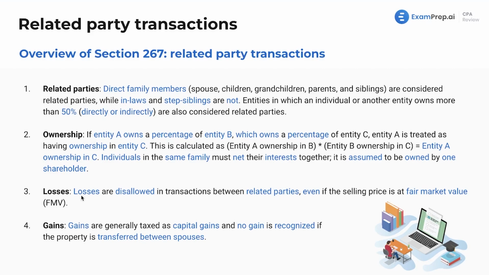Losses are disallowed in transactions between related parties because losses are good for you as a taxpayer. Obviously, they're not good for businesses, but losses help you to reduce your taxes, so that's why they're disallowed, even if the selling price is at fair market value. So I could sell stock to my brother at the same price I could sell it in the open market, but because it was to my brother, the IRS is just saying, nope, not allowed at all. Gains are generally taxed as capital gains, and no gain is recognized if the property is transferred between spouses. So generally, the IRS is going to say, you can't take the benefit of losses, but oh yeah, we'll take your tax on the gains.